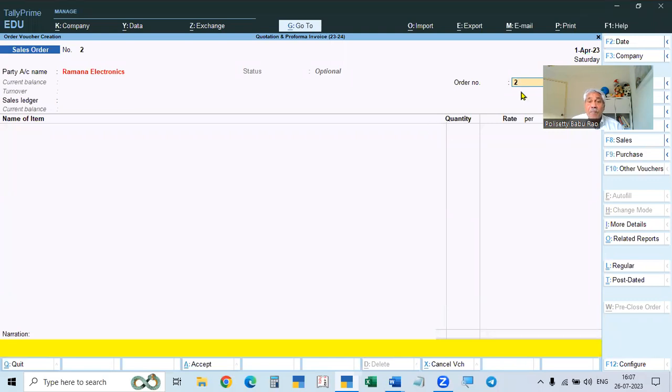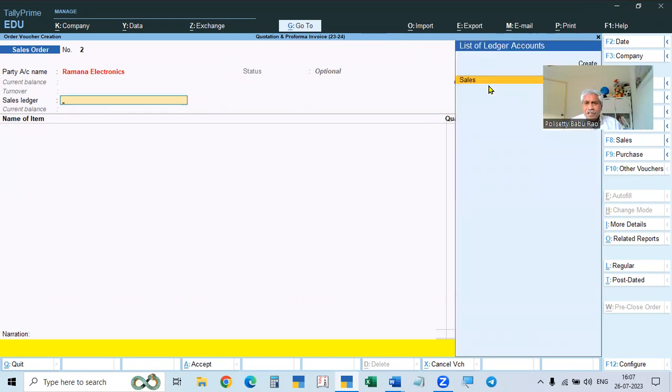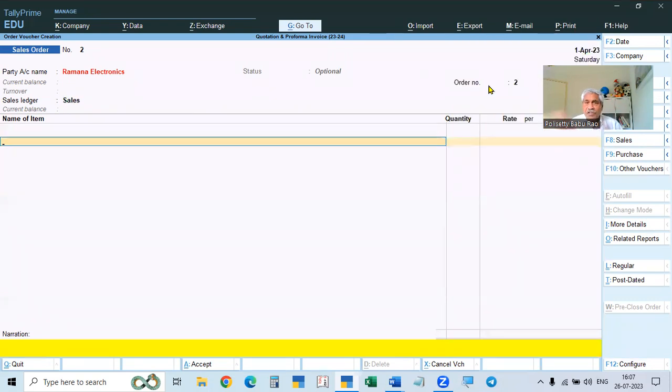And now this is order number. It is related to sales order, not related to this one. So leave it as it is. And then these are all related to sales, but it will not affect the sales. You have to take the sales account, but it will not show in the sales account.